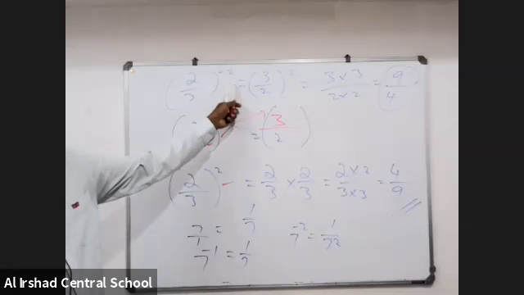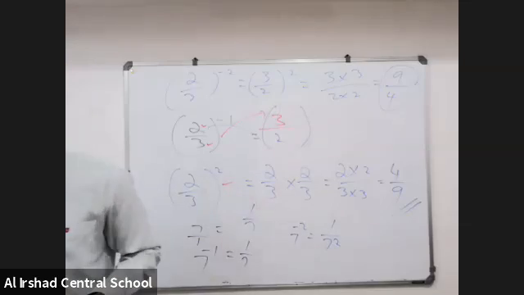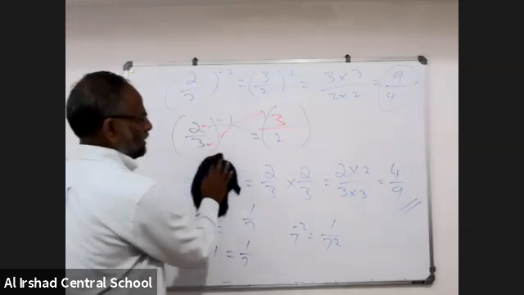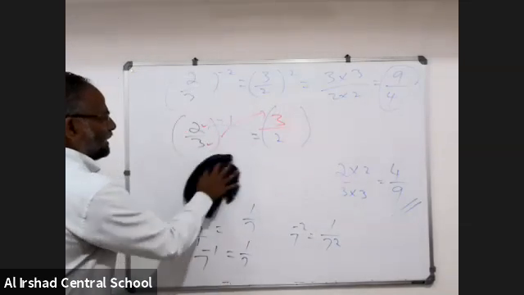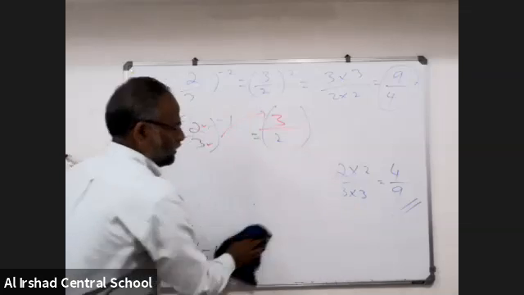2 by 3 inverse 2 means 3 by 2 square. Now, within 1 or 2 minutes, we can conclude this one. Then only you can do the exercise.